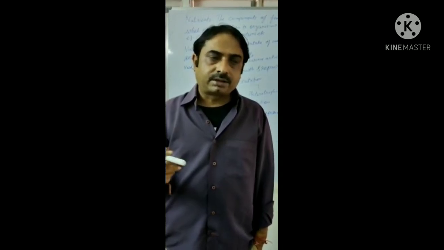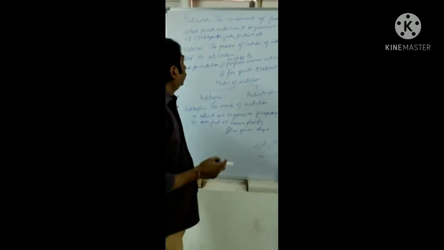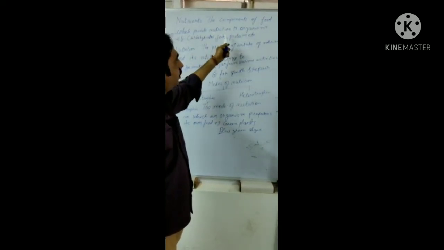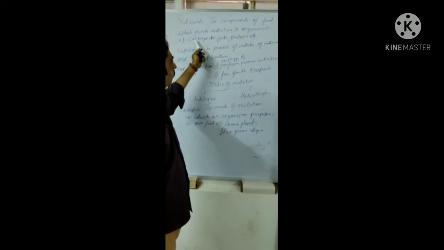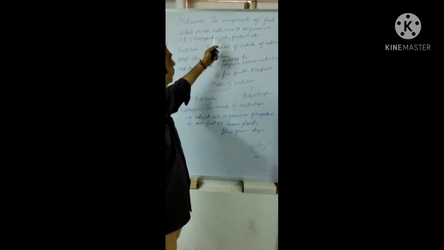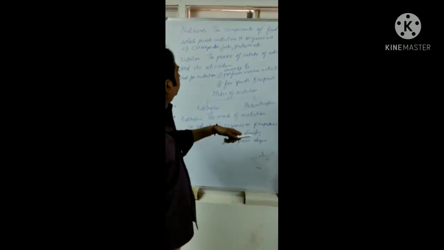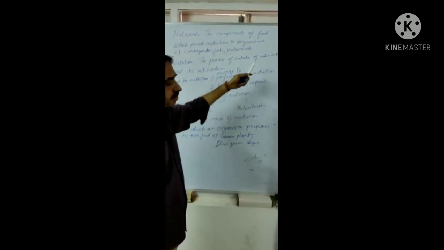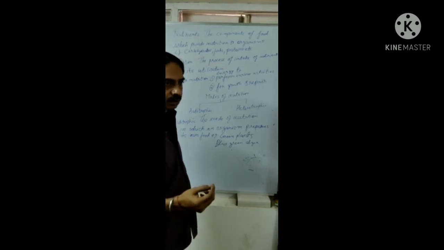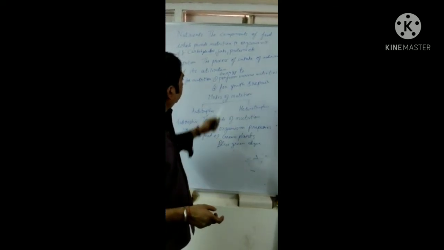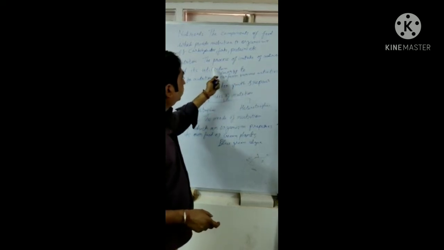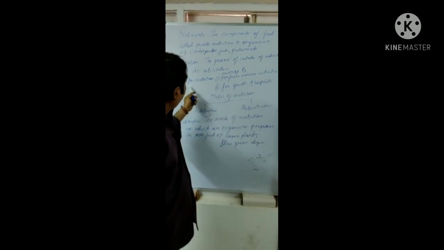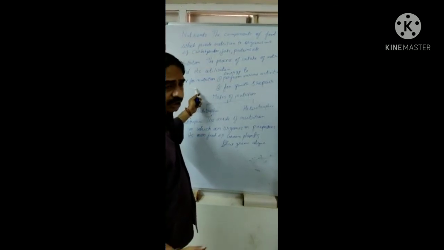Now I am repeating it from the whiteboard. What are the nutrients? The components of food which provide nutrition to organisms. For example, carbohydrates, fats, proteins. Nutrition is the process of intake of nutrients. We have to take in these nutrients, and not only intake, but its utilization is a must. Then nutrition is complete.